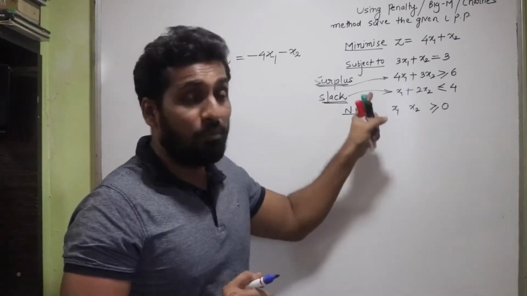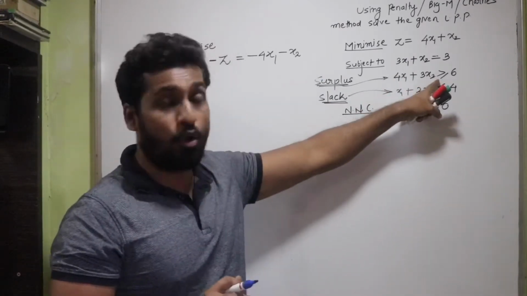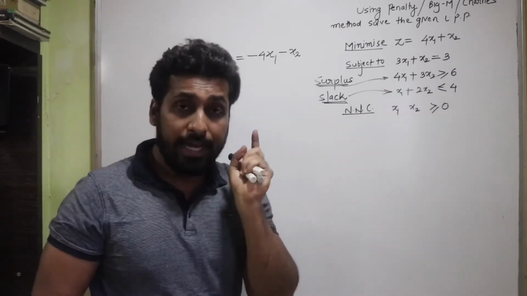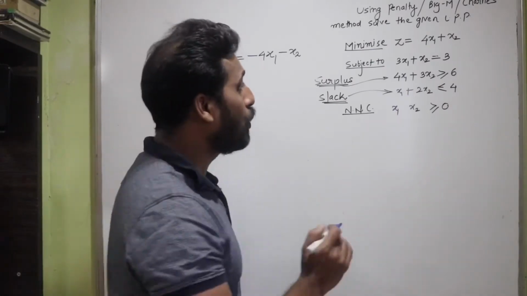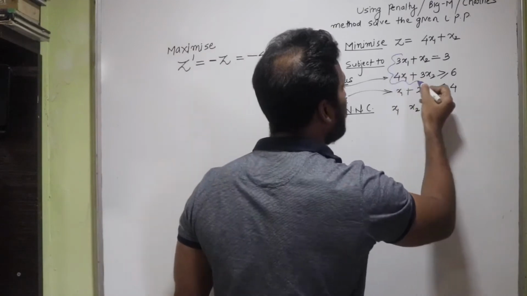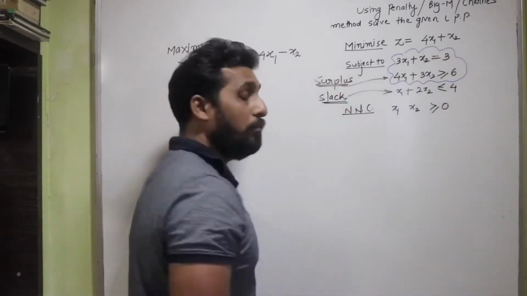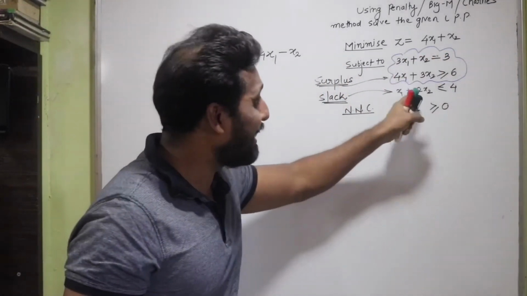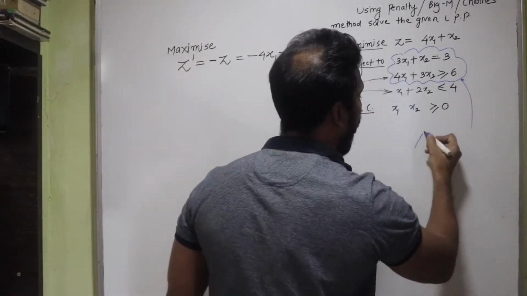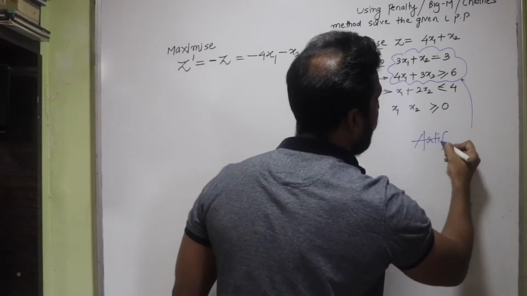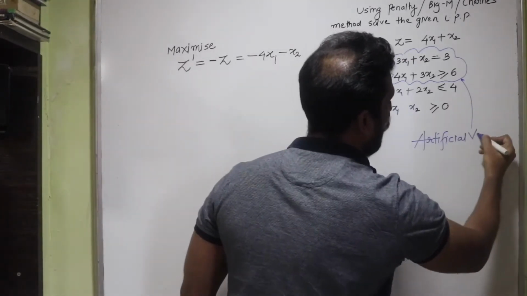If you have a constraint of greater than or equal to type, it will also get an artificial variable. So these two constraints, the equality type and the greater than or equal to type, are going to require an artificial variable.